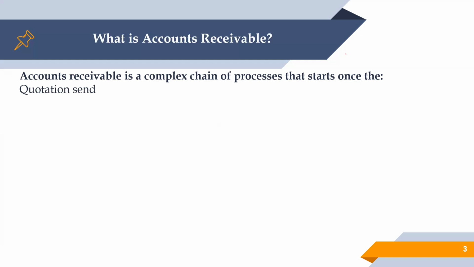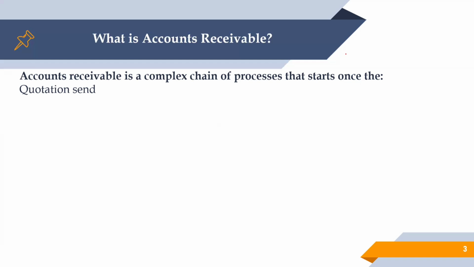Once the customer is ready to purchase or avail those services or goods from us, he asks us to send the quotation. In that quotation, we provide the details of what he asked and the quoted price. That can also be generated from the systems.